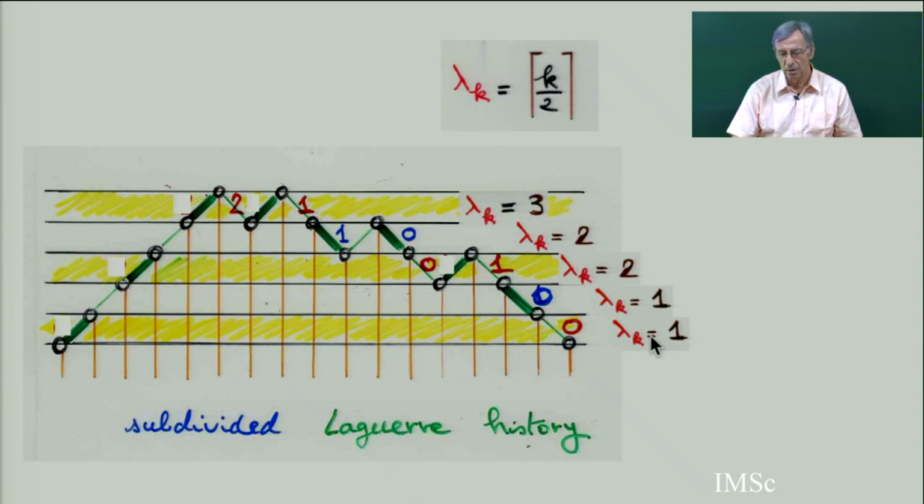The weight coming from Euler continued fraction is lambda k equal 1, 1, 2, 2, 3, 3. So a subdivided Laguerre history is: you give a Dyck path, and for each southeast elementary step, you make a choice of a number, here there is one choice, 2 choices, 3 choices. So I change the notation here.